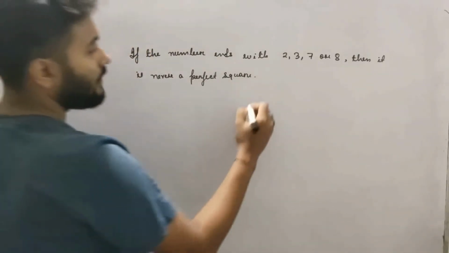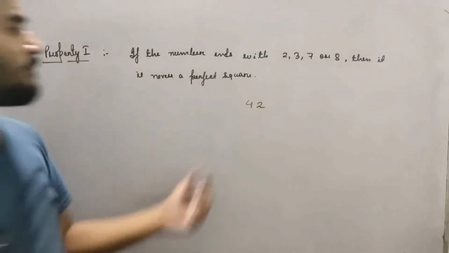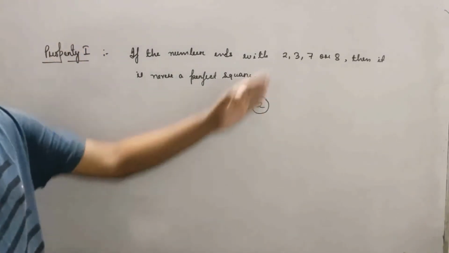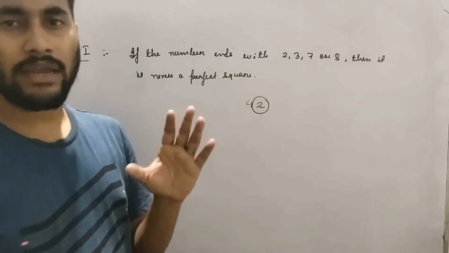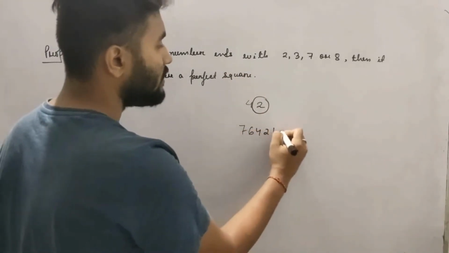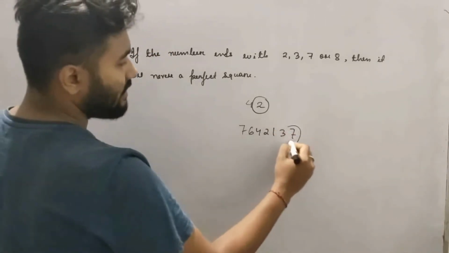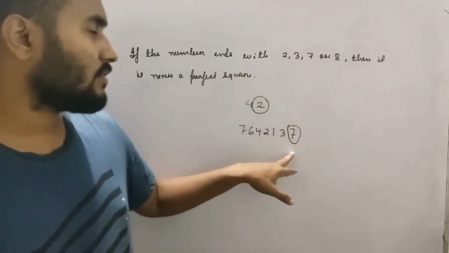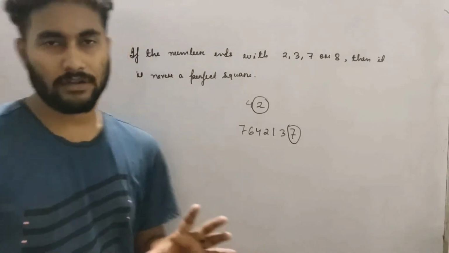Say for example, if I write a number, say 42. Now this number ends with what? Ends with 2. Since it ends with 2, then it is never a perfect square. Okay, directly we can write the answer. Say a number I have written 7, 6, 4, 2, 1, 3, 7. Since this number ends with the digit 7, then 100% it is never a perfect square.